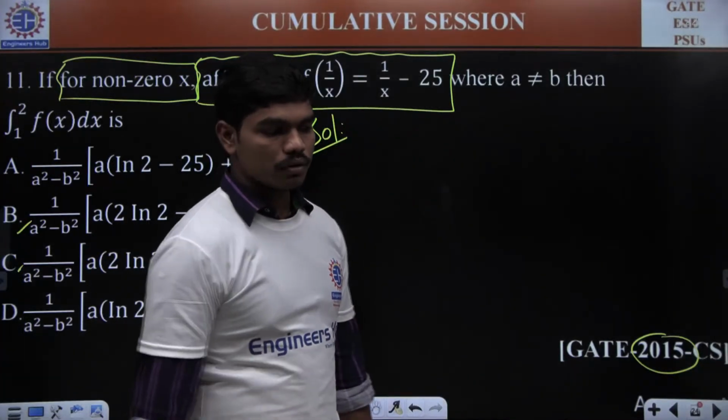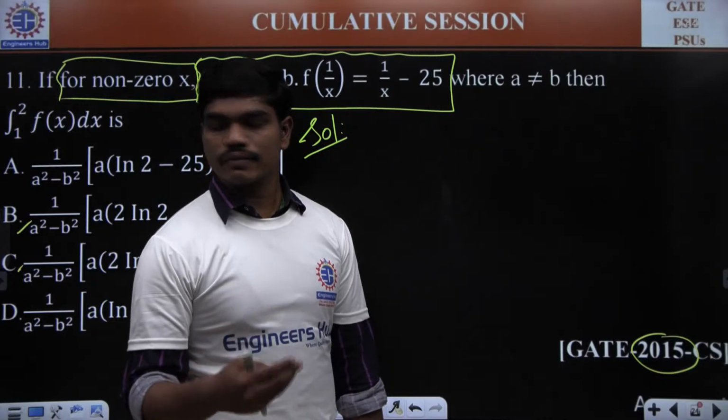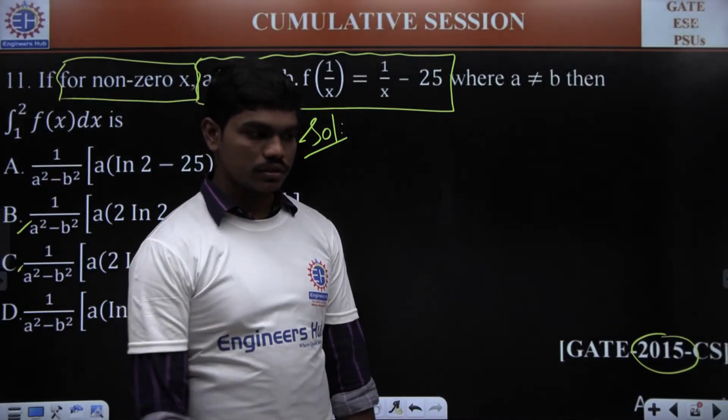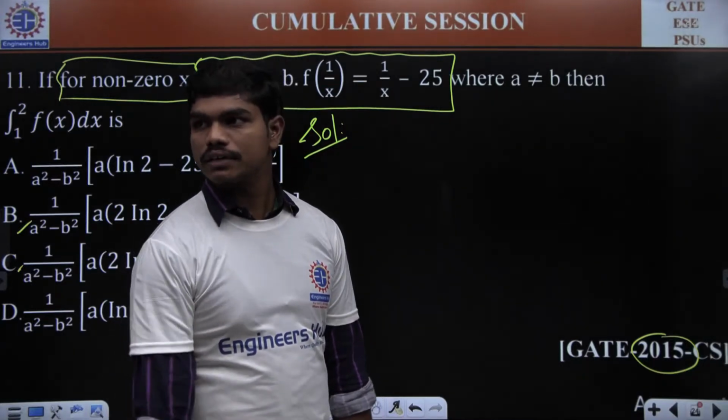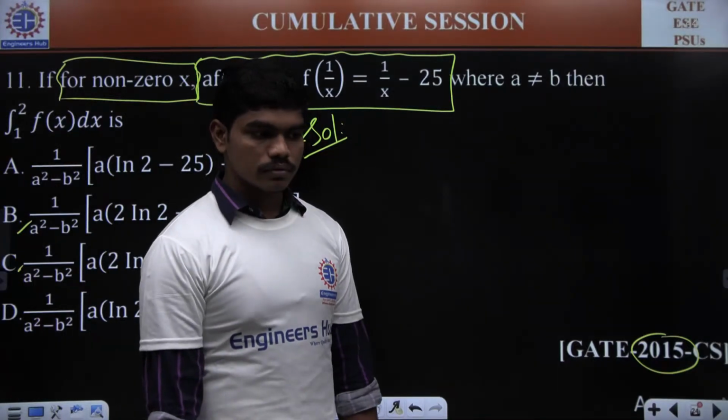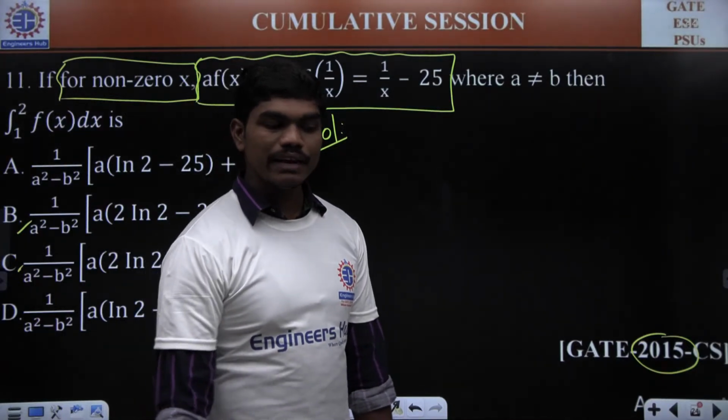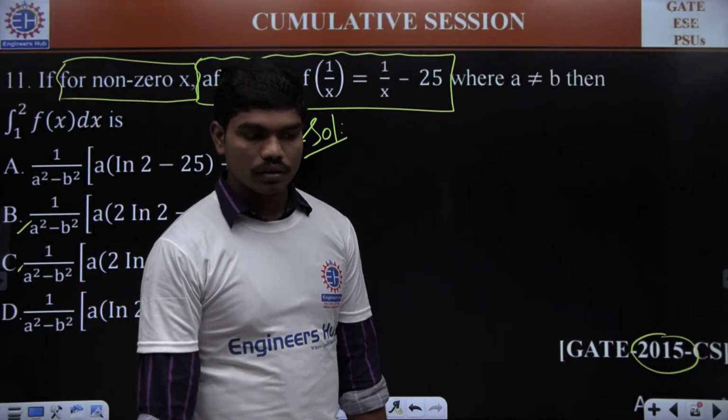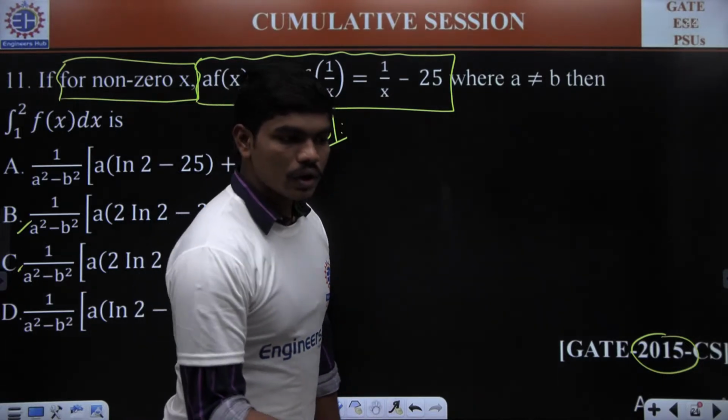Can anyone tell me why it's given in the question for some non-zero x? What's wrong if x is equal to 0? Any one of you? You're not able to answer this?